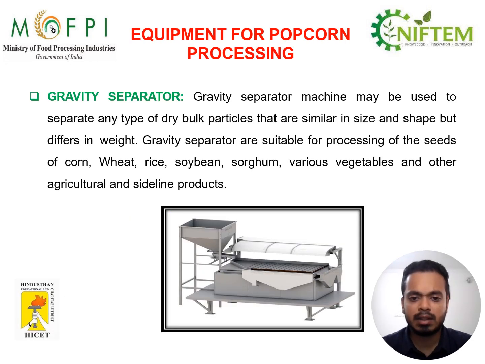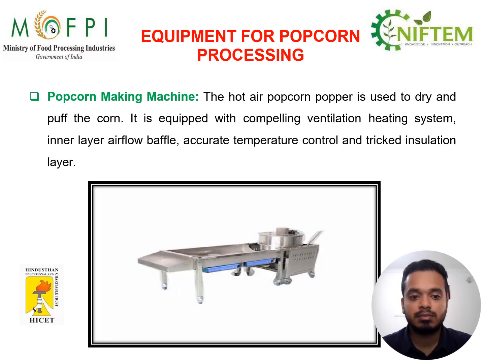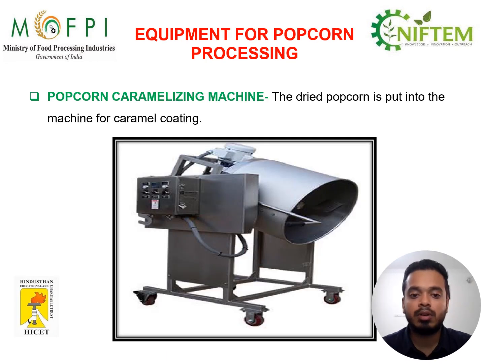Then the gravity separator. These are the equipment used for popcorn processing. The gravity separator separates the foreign particles from the corn. Then the popcorn making machine, that is the popping machine. Then the popcorn caramelizing machine, which helps in coating the flavors onto the popcorn.